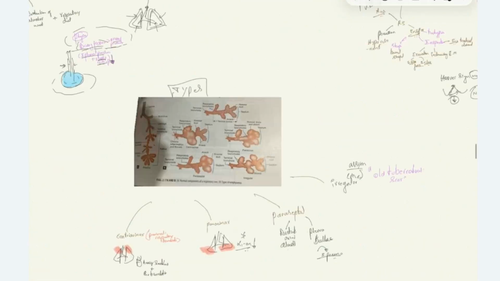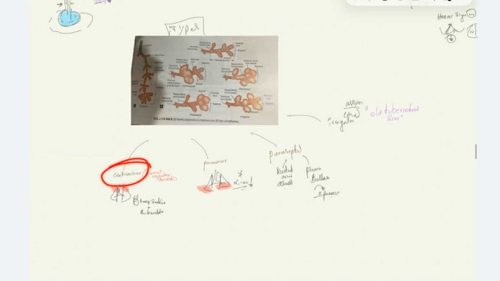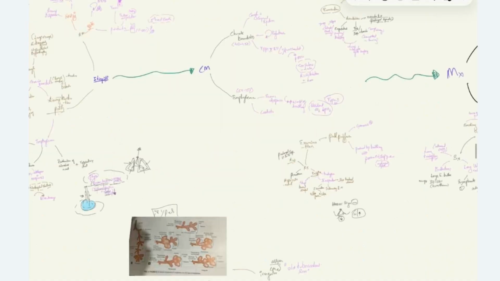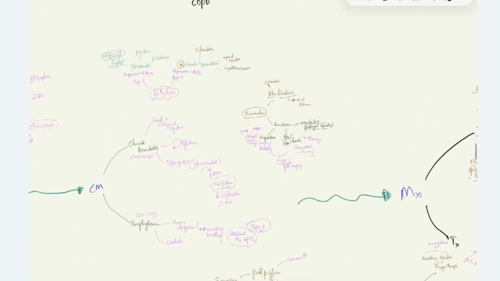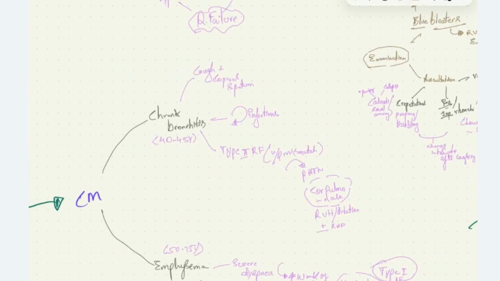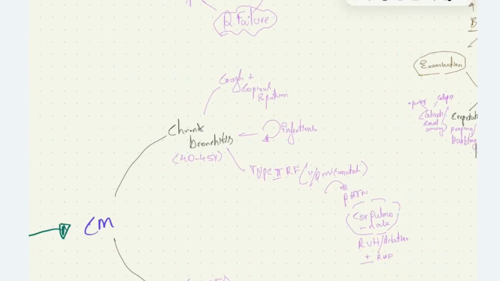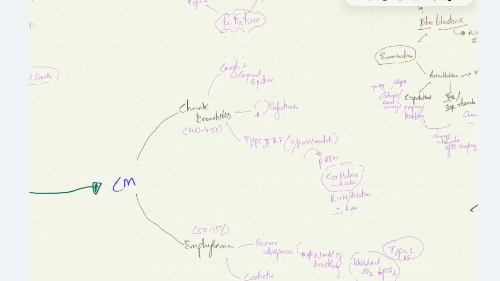These are the four types of emphysema. Those are centriacinar, panacinar, paraseptal, and the irregular type. Then we have clinical manifestations of COPD, chronic obstructive pulmonary disease. Let's divide it into clinical manifestations seen in chronic bronchitis and emphysema.